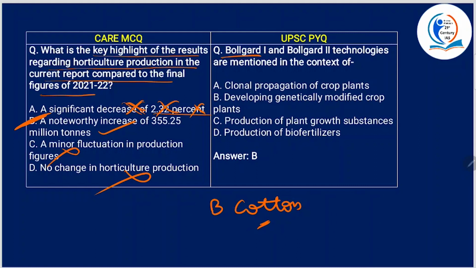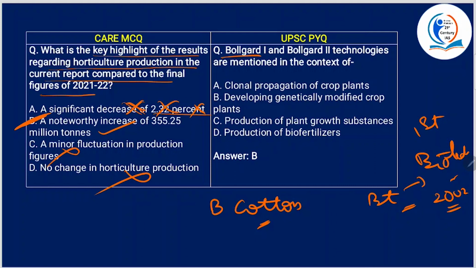And it contains an insecticidal protein from a naturally occurring soil microorganism, Bacillus thuringiensis, that is Bt. So Bollgard Bt cotton is a single gene technology and is India's first biotech crop technology, first approved for commercialization in India in 2002.